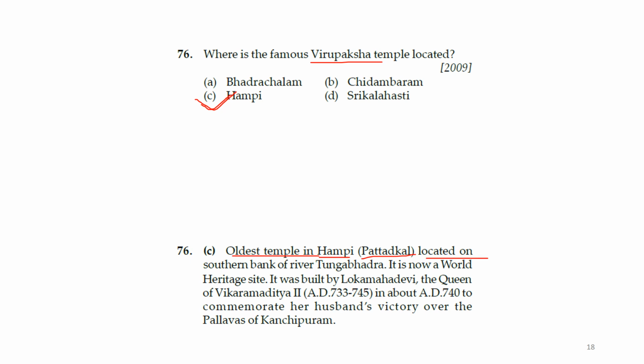It is located on the southern bank of the river Tungabhadra. It is now a World Heritage Site. It was built by Lokamahadevi, the queen of Vikramaditya II, AD 733 to 745, about AD 742, to commemorate her husband's victory over the Pallavas of Kanchipuram. You can just read that. It may help you for attempting this kind of question. So the answer is Virupaksha temple is located in Hampi.